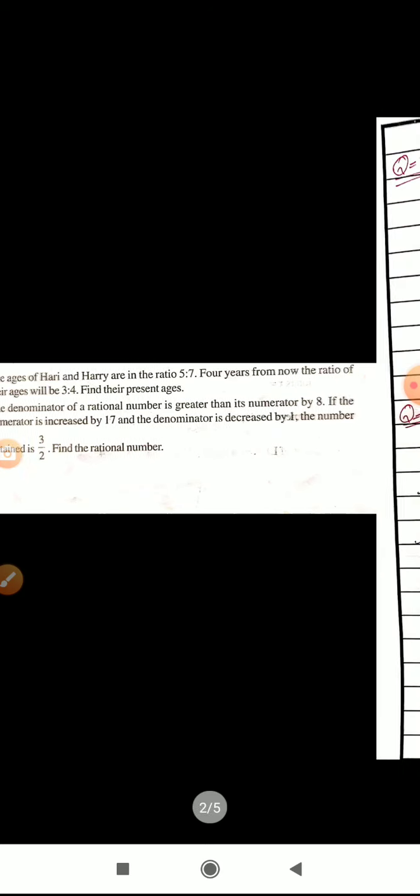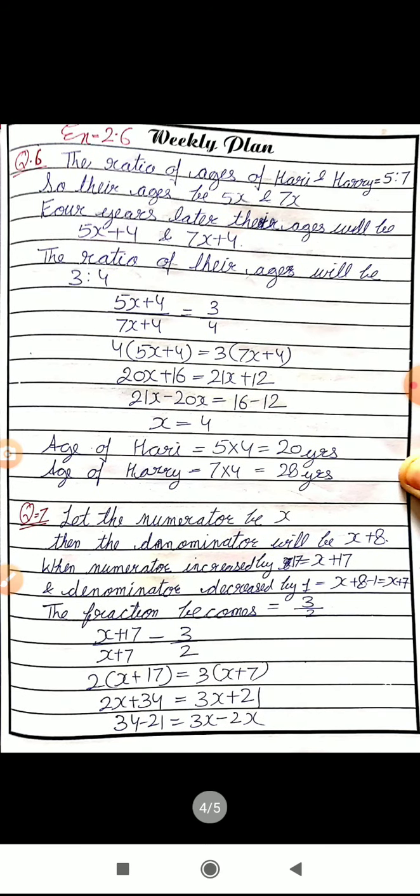Now 2 questions are left in exercise 2.6. Let us read them. The ages of Hari and Harry are in the ratio of 5:7. So as we did in exercise 2.2, their ages will be 5x and 7x. 4 years from now means 4 years later, the ratio of their ages will be 3:4. Means 5x plus 4 and 7x plus 4, when we take the ratio, that will be 3:4.